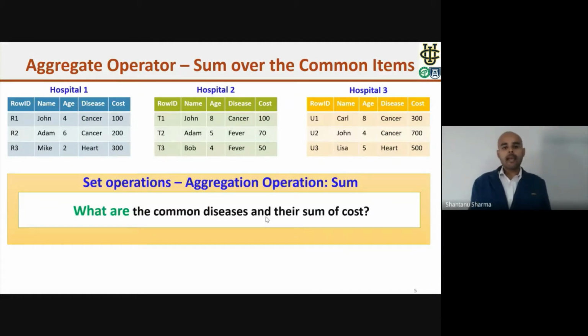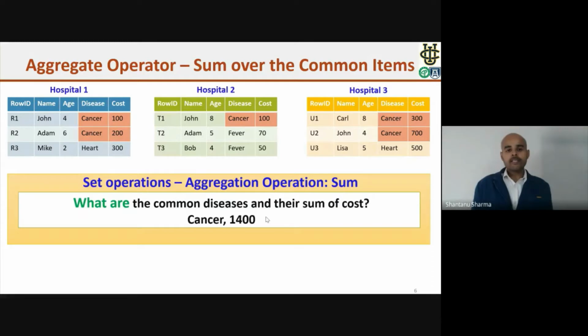The next one is the aggregate operator, that is, sum over the common item. Now here is the problem: all the hospitals want to find the total cost they are charging for the common disease that they all are treating. So after the computation, all the hospitals will learn that cancer is the common disease and they are charging $1,400 for the cancer disease.